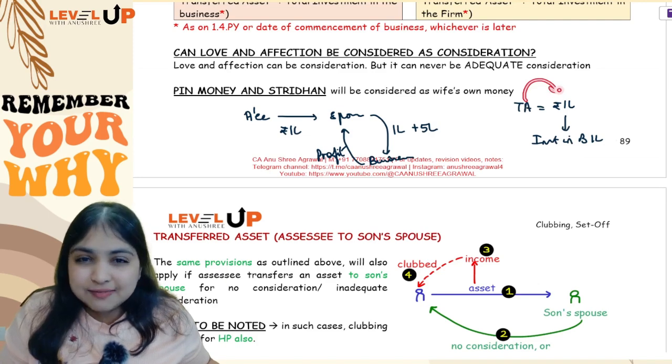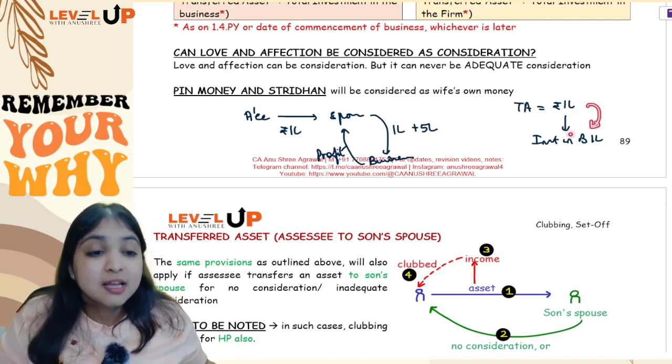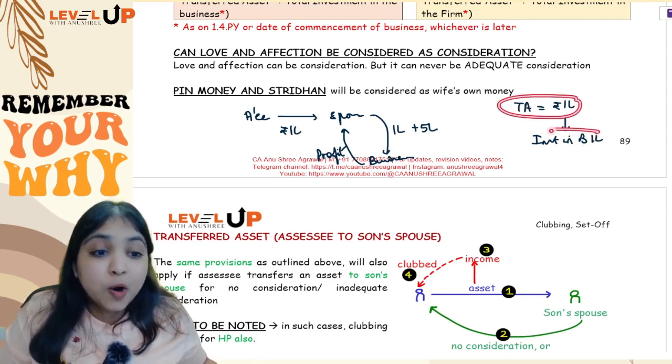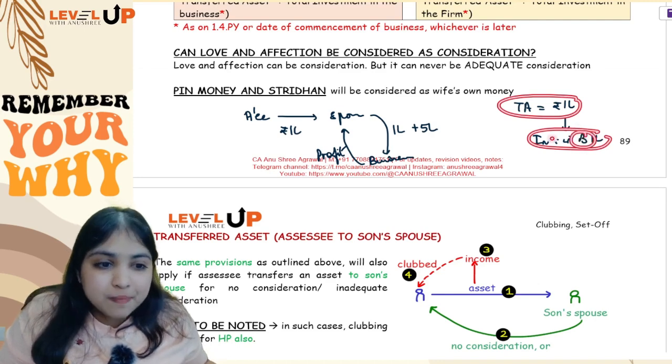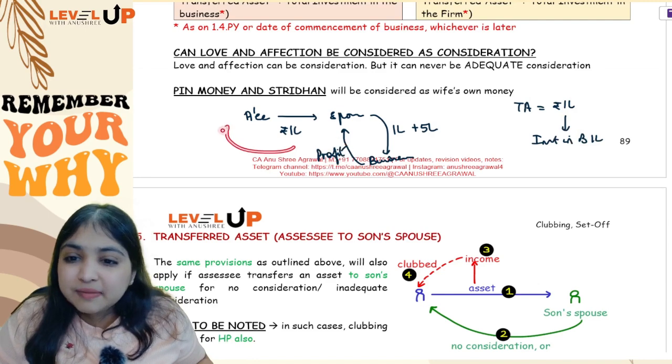Because the transferred asset is 1 lakh rupees cash, which has changed form into investment in business. So any income from the transferred asset, in the same form or a different form, will be clubbed. From the business, she is earning some PGBP, some income. That income will be clubbed with the assessee.